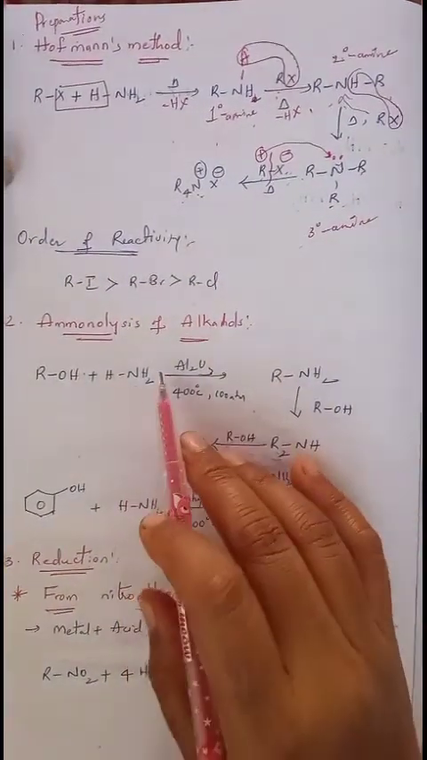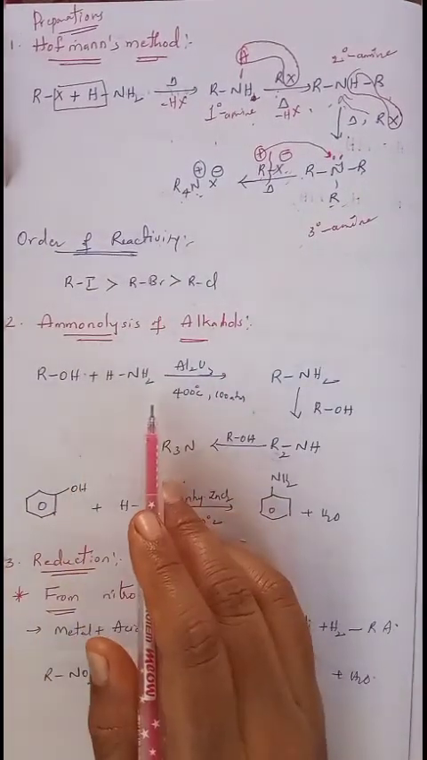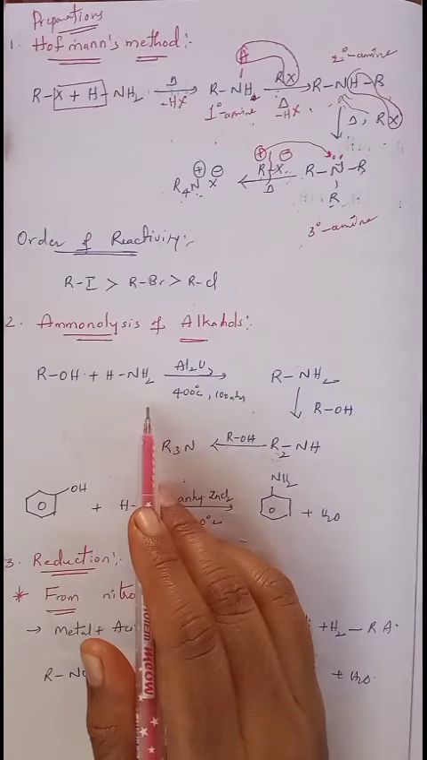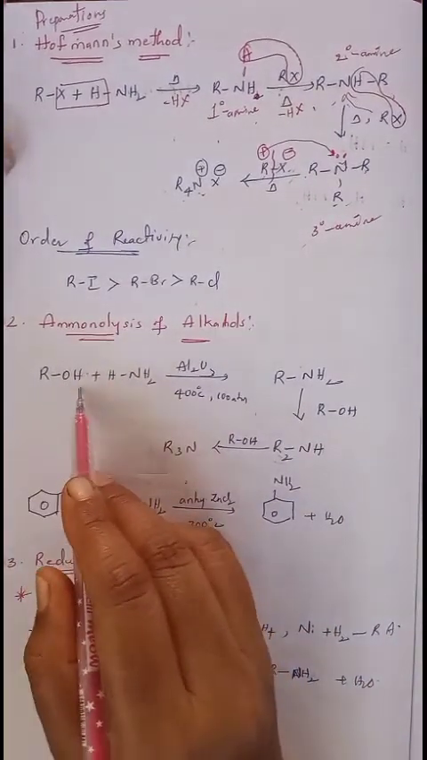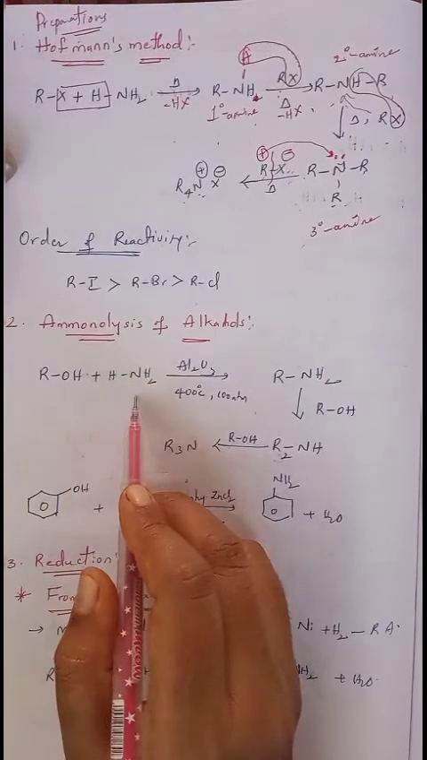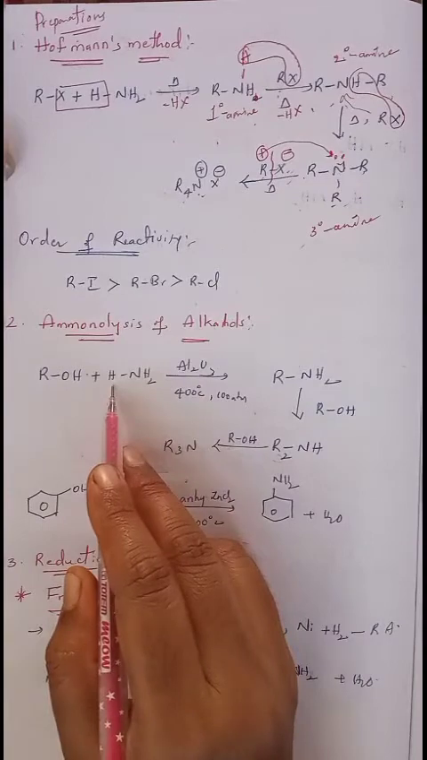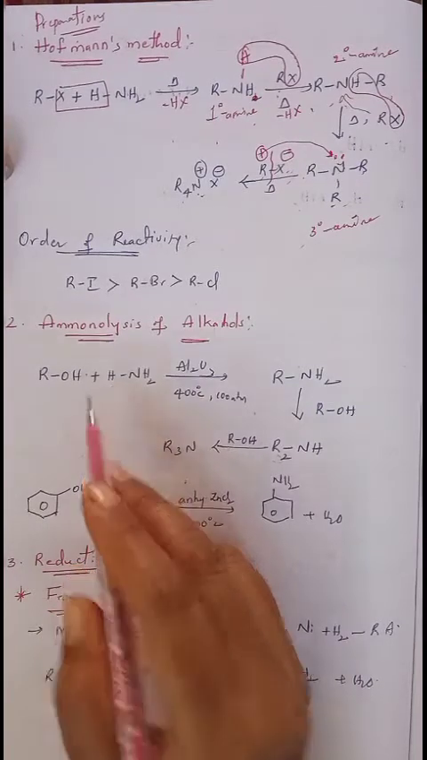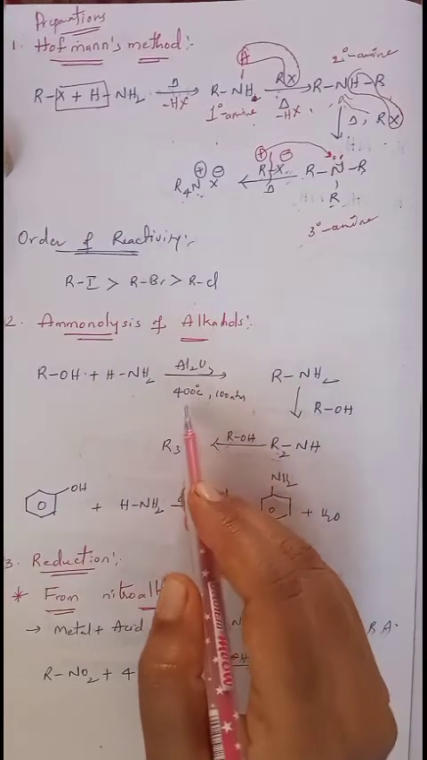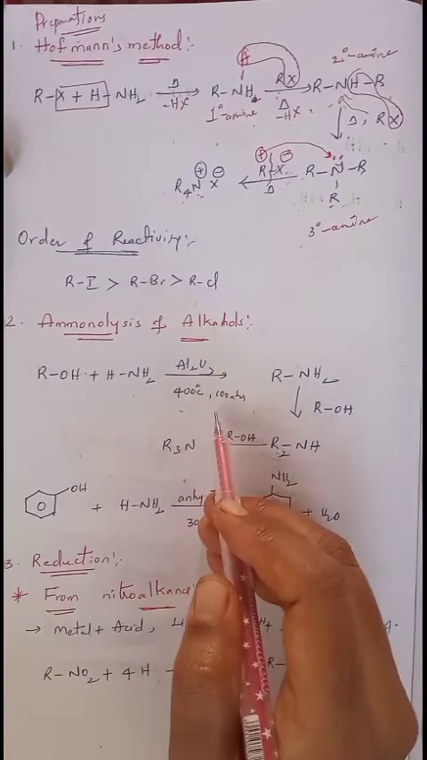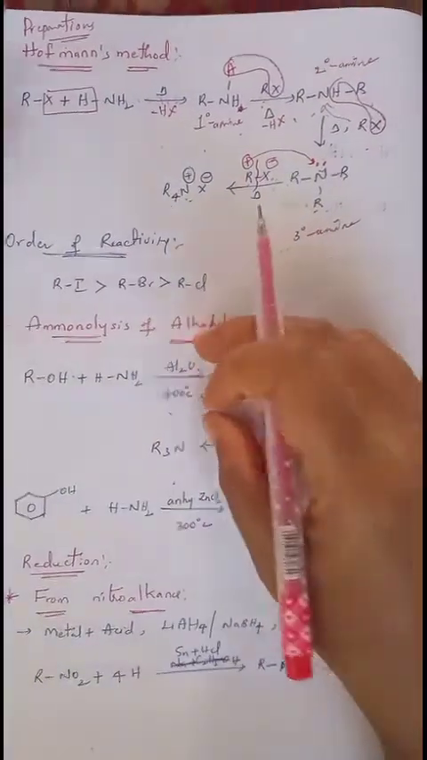And the next one is ammonolysis of alcohols. To the alcohols, if you add amines or ammonia, then that is said to be ammonolysis of alcohols. So alcohol general formula ROH. When it is added to the ammonia, NH3, known as ammonia. For our convenience, I have separated one hydrogen here. Understand? So when you do this ammonolysis of alcohols in presence of Al2O3 at 400 degrees Celsius and 100 atmospheric pressure, this is the reaction condition.